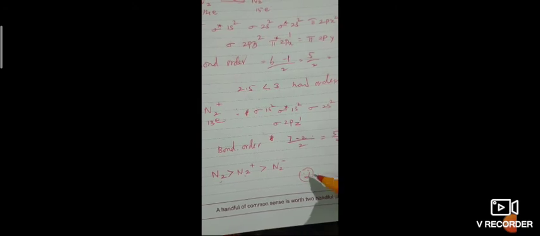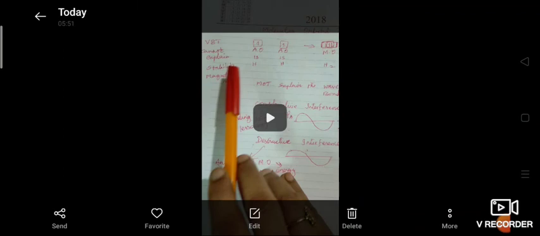When you see the stability, more stability means less energy. Less stability means more energy. So antibonding will always have more energy and be less stable. A bonding molecular orbital will have less energy and be more stable.